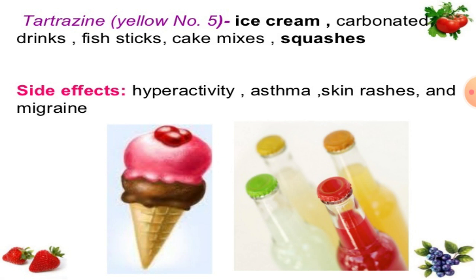The next example of coloring additives is tartrazine, which is added to your ice cream, carbonated drinks, fish sticks, cake mixes, and squashes. Its side effects are hyperactivity, asthma, skin rashes, and migraine.